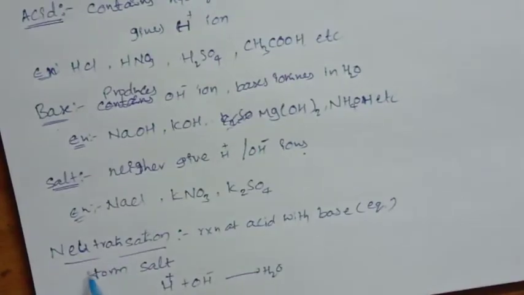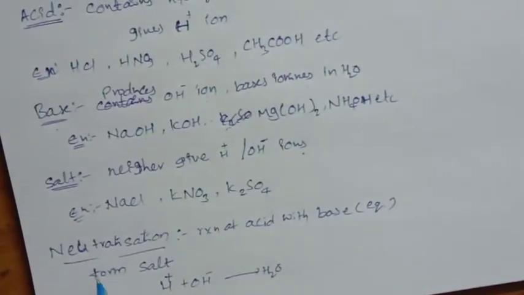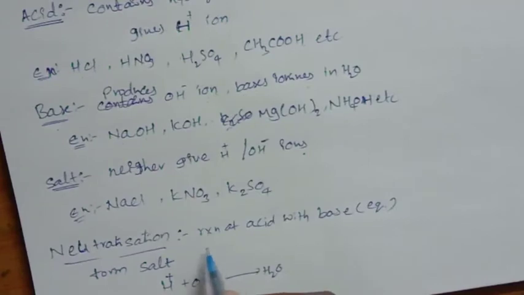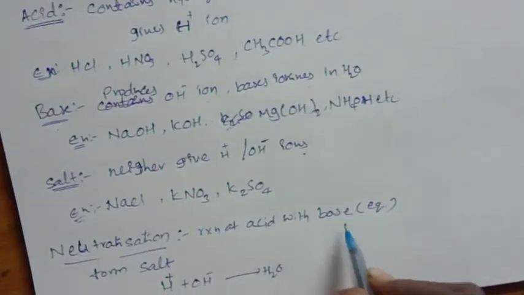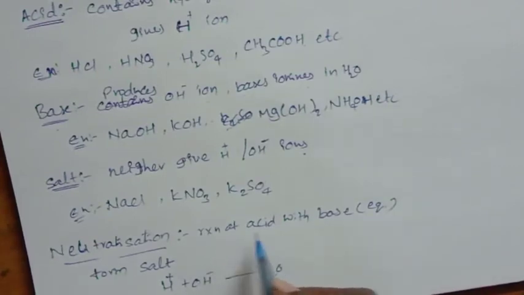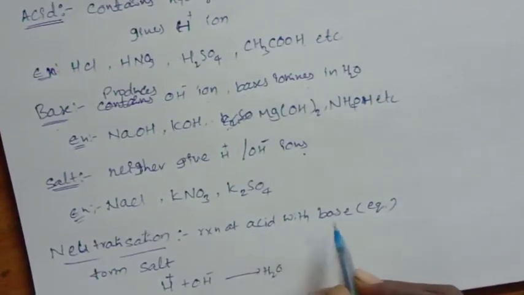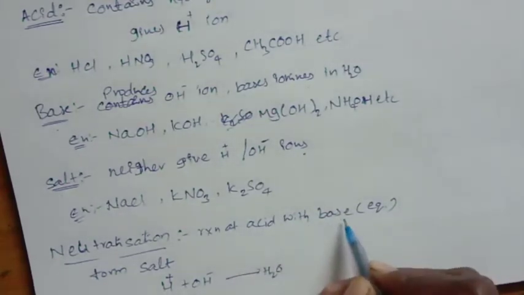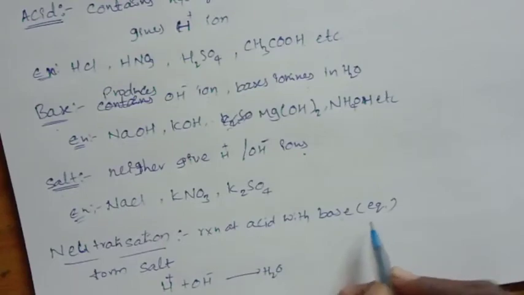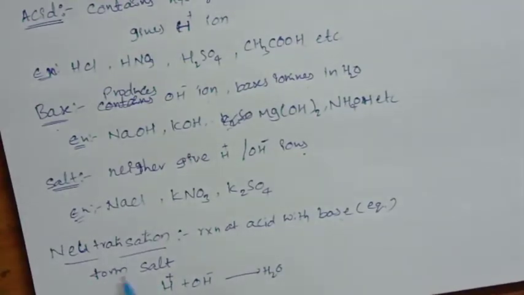Next point, neutralization. What is neutralization? It is the reaction of an acid with a base in equivalent amounts. For example, 1 mole of acid reacts with 1 mole of base, which forms salt. For example, H plus from the acid and OH minus from the base form water, H2O.